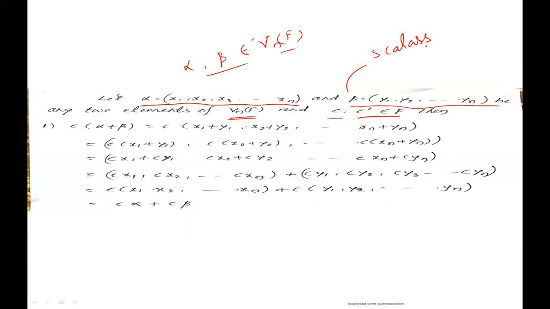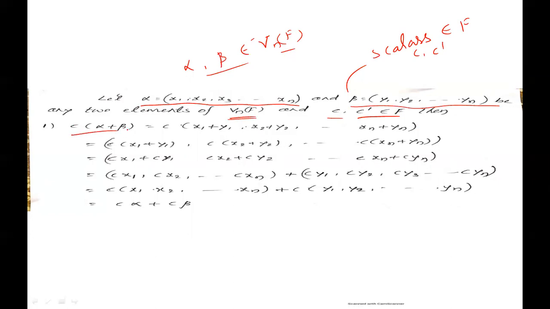Let alpha is equal to x1, x2, x3 and so on xn and beta is equal to y1, y2, y3 and so on yn be any two vectors of Vn over F, and c, c dash be any two scalars belonging to F. Then,